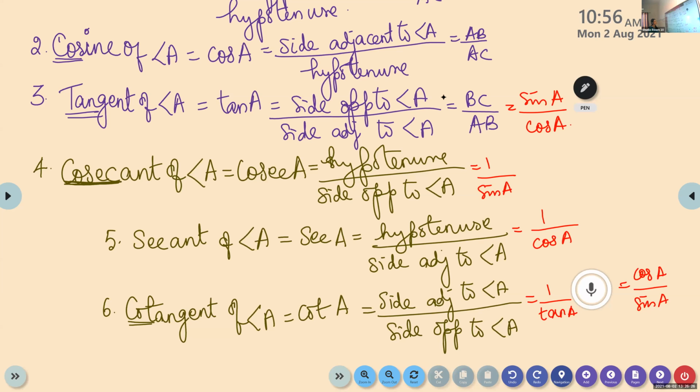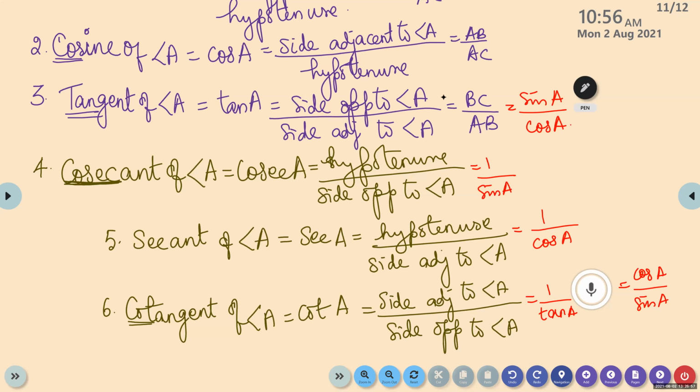Tangent of angle A is tan A, which is sin A by cos A. Cosec A is hypotenuse by side opposite to angle A, equivalent to 1 by sine.